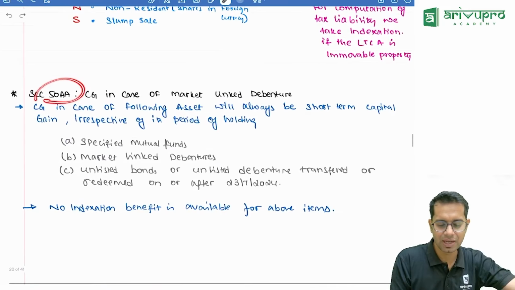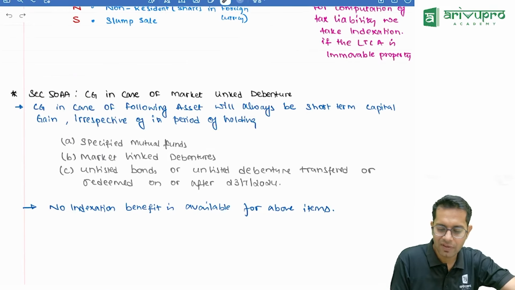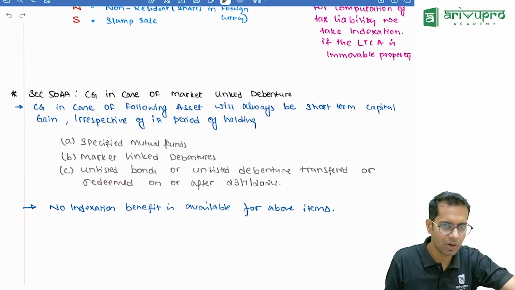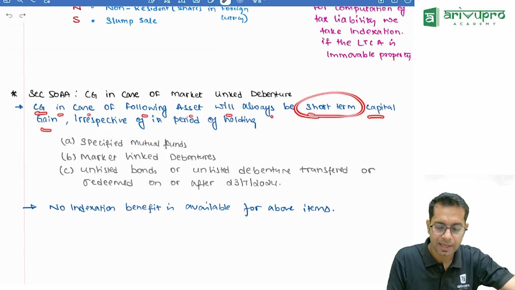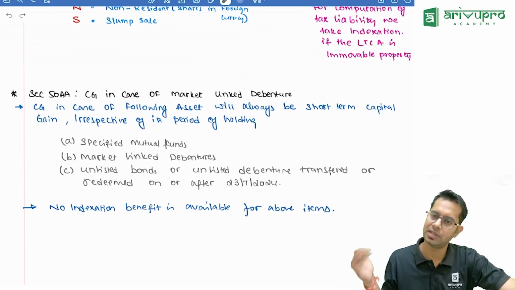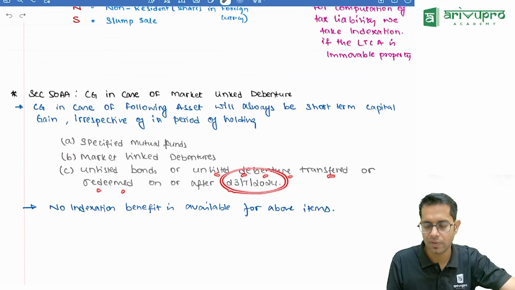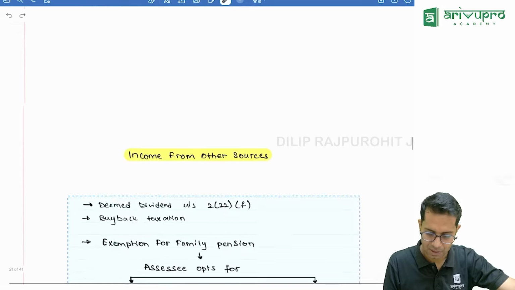Then a small new section, section 50AA, says there is a small change in this. For these items, whatever is the period of holding, it does not matter. Capital gain in case of the following assets will always be short-term capital gain, irrespective of the period of holding, even if it is held for 5 years, 20 years: specified mutual fund, market-linked debentures, unlisted bonds, or unlisted debentures transferred or redeemed on or after 23rd July. And no indexation, of course, will be available because the gain will always be short term.